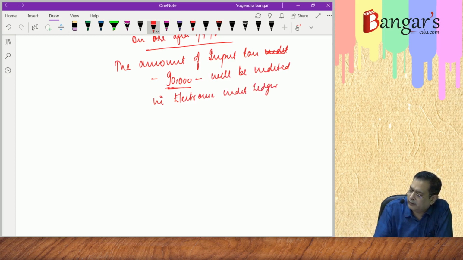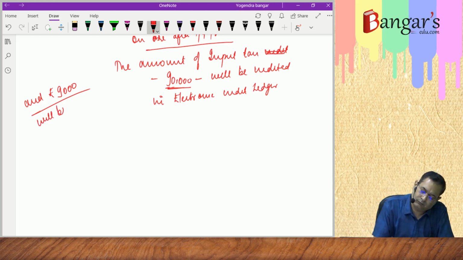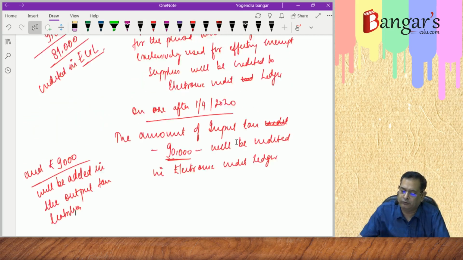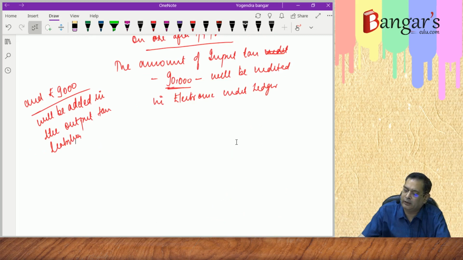And ₹9,000 will be added where? In the output tax liability. There 9,000 was reduced and 81,000 was credited. Here 90,000 will be credited and 9,000 will be added in the output tax liability.